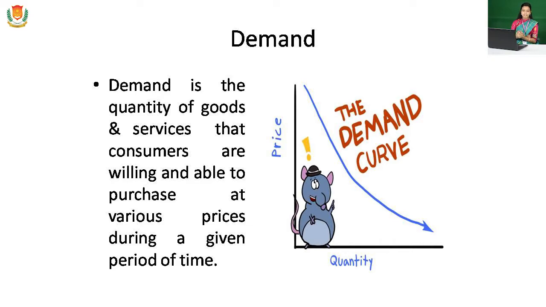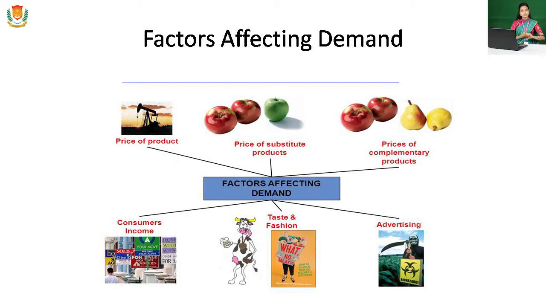Factors affecting demand. First of all, the price of the product. If the price increases, the demand for that particular commodity will decrease, and if the price of that commodity decreases, the quantity demanded will increase. So if the price increases, the quantity demanded will decrease, and if the price decreases, the quantity demanded will increase. This is the effect of the price of a product.